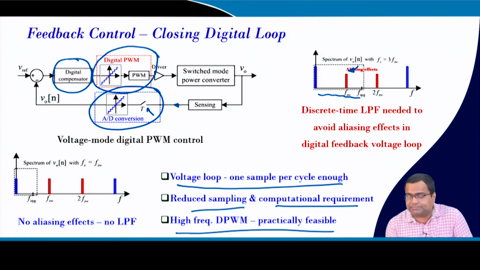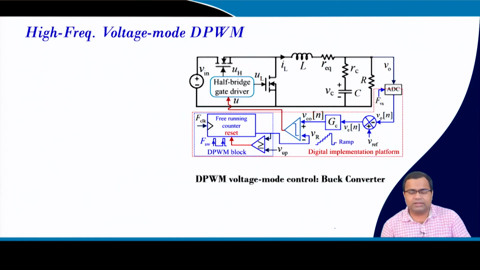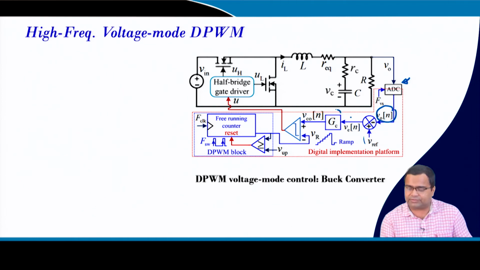And high frequency DPWM is very much possible. That means if you go for very high frequency, it is possible because the sampling rate is almost the same as the switching frequency. Now if we take a voltage mode control architecture, we have an A to D converter here. The output voltage is compared with the reference voltage, and the error voltage goes to the controller, and then we have a digital comparator, and then you have a DPWM block.